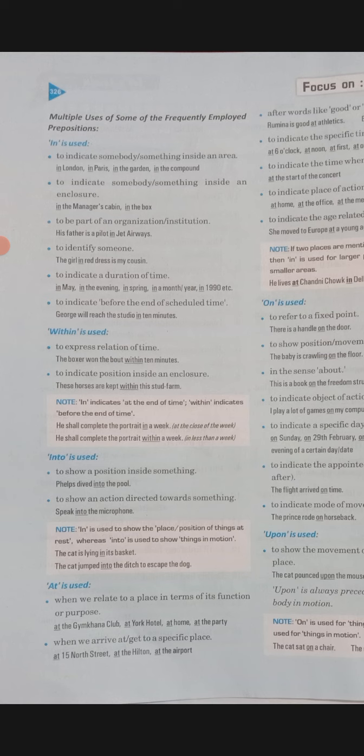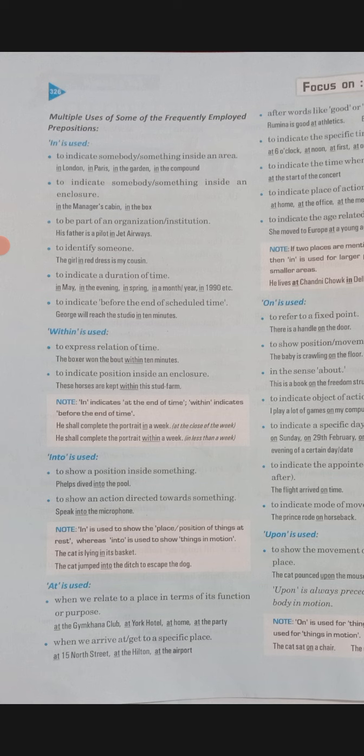For position also, if you are inside any enclosure, then also you will use within, like in, like these horses are kept within this stud farm. So the area of these horses is within this farm only. Into shows a position inside something, like dive into the pool.